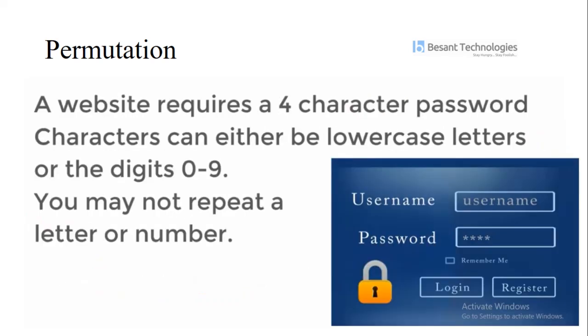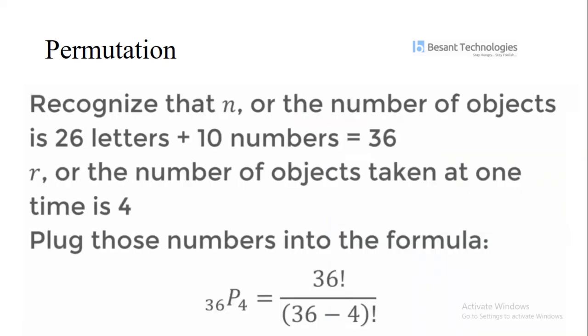Now a simple example: a website requires a 4-character password, where each character can be either a lowercase letter or a digit from 0 to 9. You may not repeat a letter or number. So we calculate n, the number of objects, as 26 letters plus 10 numbers, equal to 36.